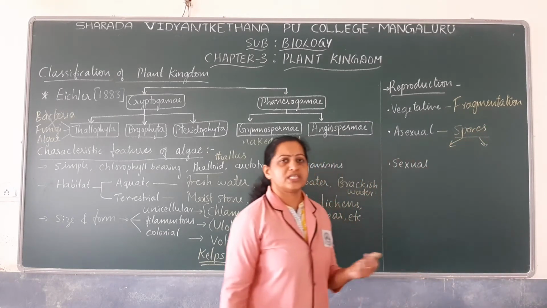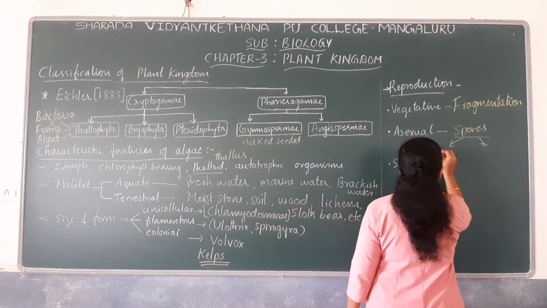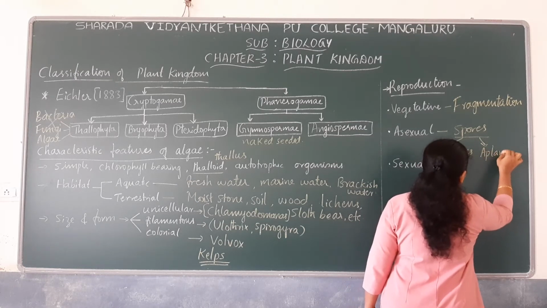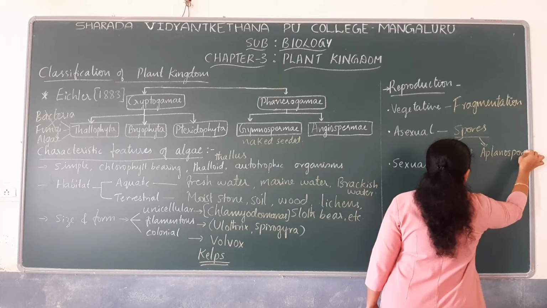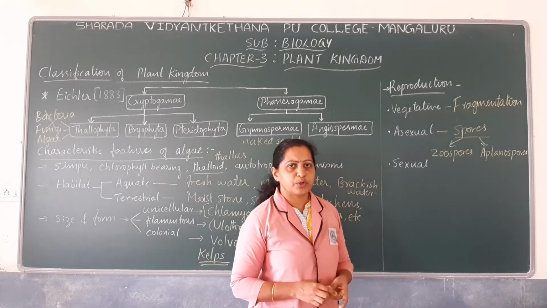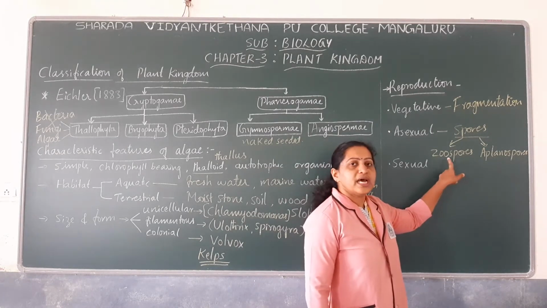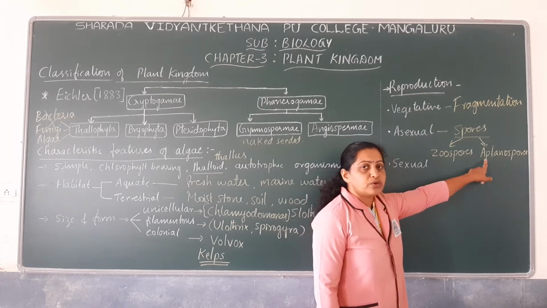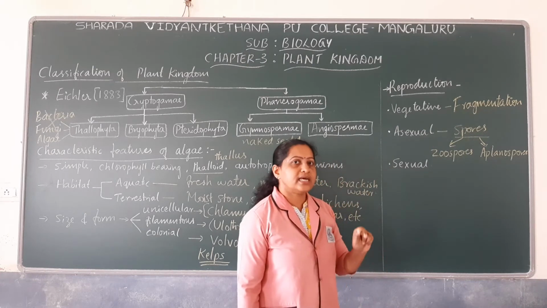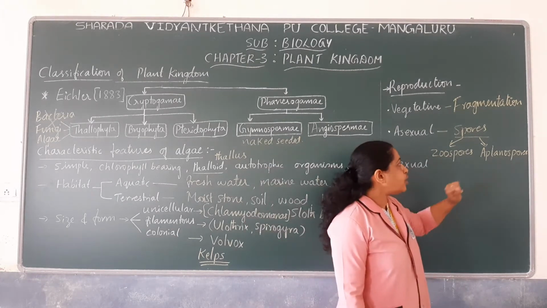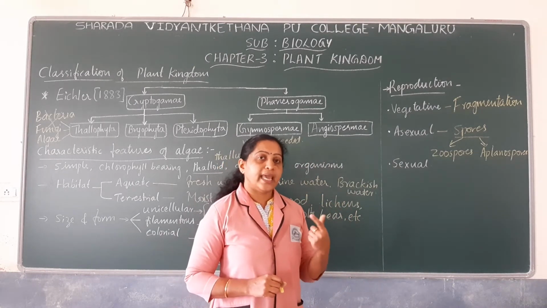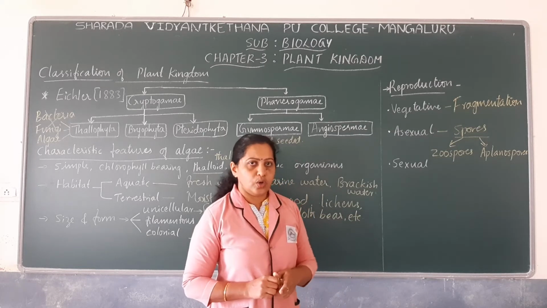There are different types of asexual spores formed. Some are zoospores, aplanospores, etc. So zoospores and aplanospores are examples of asexual spores produced by algae. Zoospores are motile spores, whereas aplanospores are non-motile spores. Zoospores have flagella, that's why they are motile, whereas aplanospores do not have flagella, that's why they are non-motile. So algae can produce asexual spores which may be motile or non-motile.